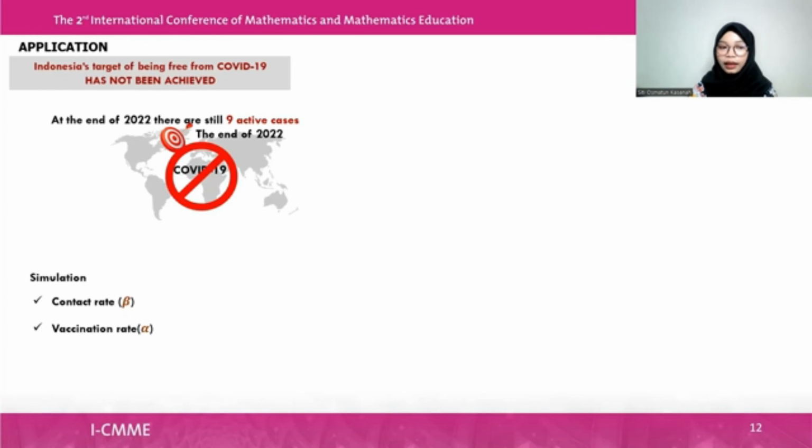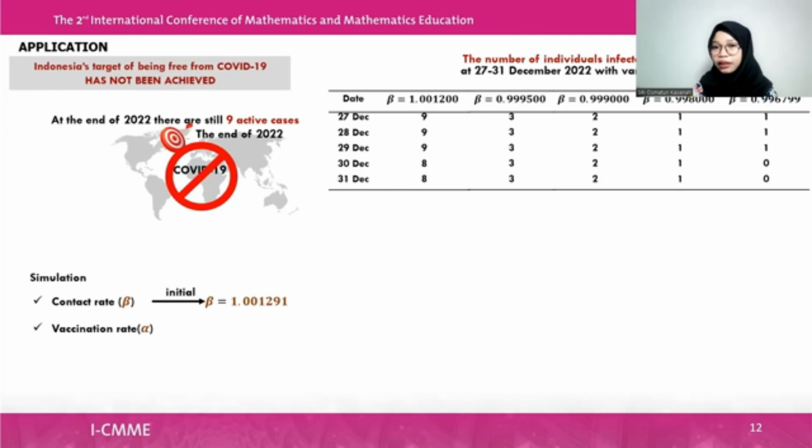We simulate the contact rate and the infection rate. We can see on the screen the number of individuals infected with COVID-19 with variation of the value of beta. On 30 and 31 December, with the beta shown on the screen, Indonesia has no infected individuals anymore.